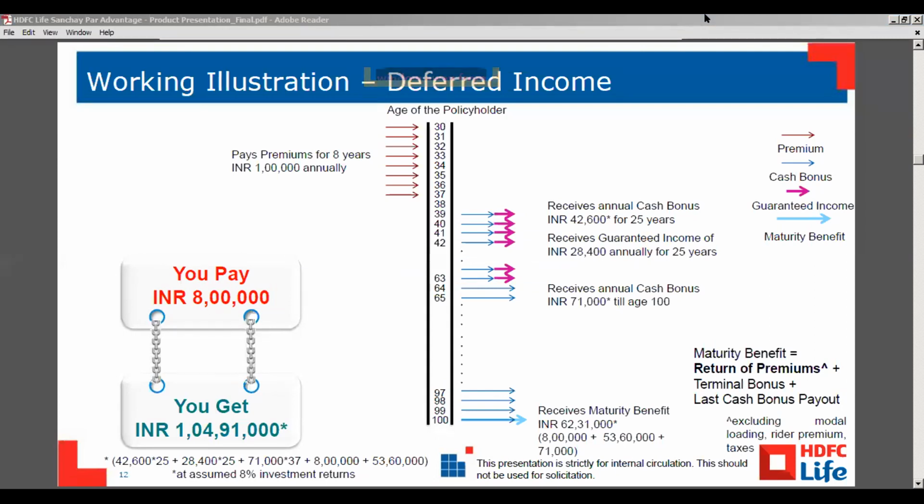So after 25 years, you can't say that the 28,400 is guaranteed. After 25 years, the customer will get this amount, but not as guaranteed; he will receive it as a cash bonus. Any more questions? Please type your questions in the chat box, team, so we can answer.